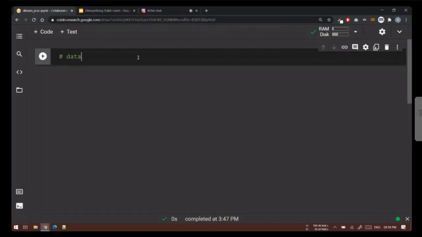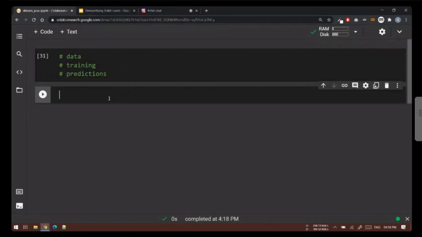Second is, you can stop me if you have any doubt. Next is, it would be great if you can follow along with me. You'll learn the most when you do it yourself. Try following along. I said there are three things. One is data. Second is training the model. And third is making predictions. These are the three things that we need.